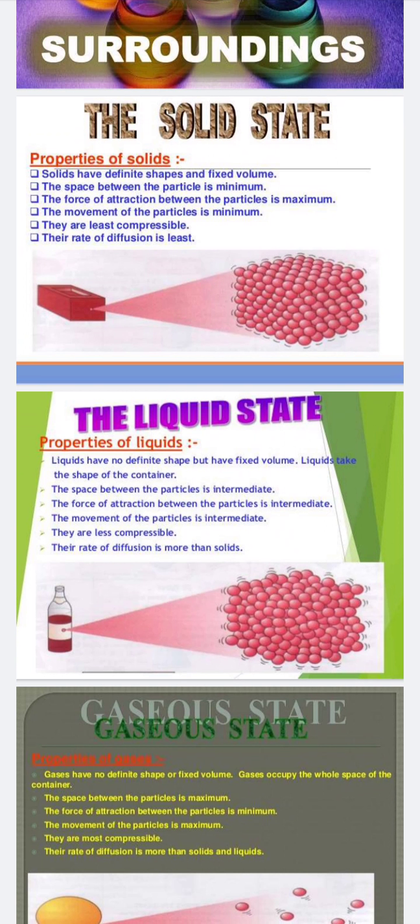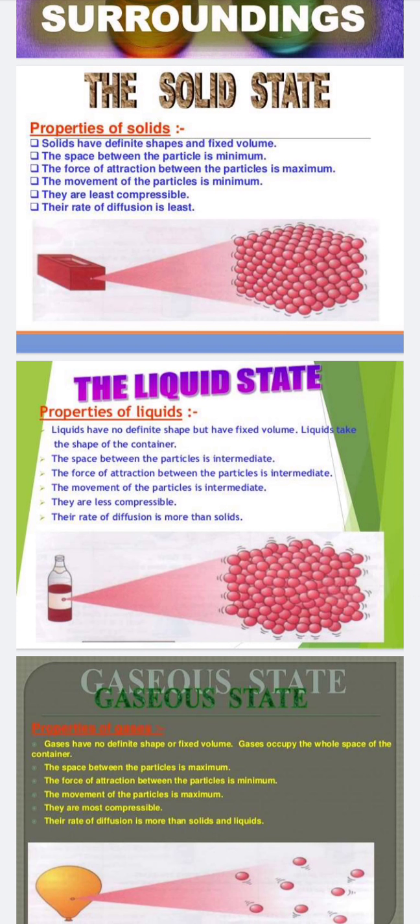Now what are the properties of liquids? Liquids have a fixed volume but no definite shape. If you take a 1 liter bottle, or keep the liquid in any container, in a pot, in a mug, then that liquid takes the shape of that container. Now the space between the particles is intermediate.